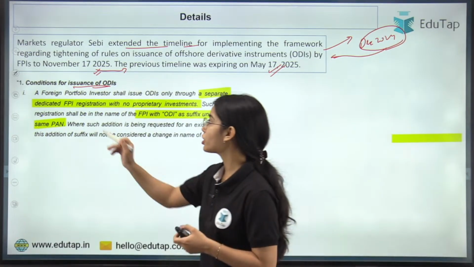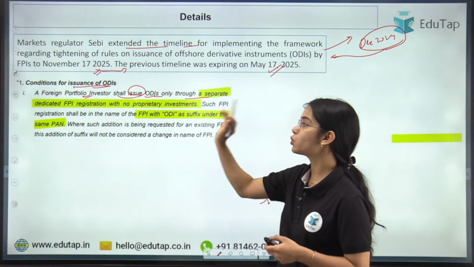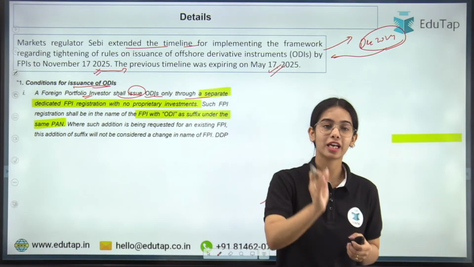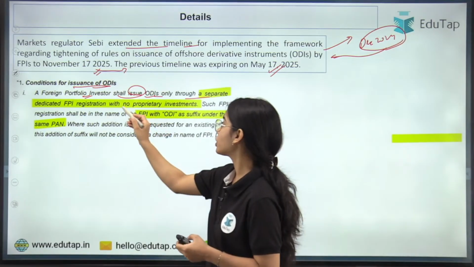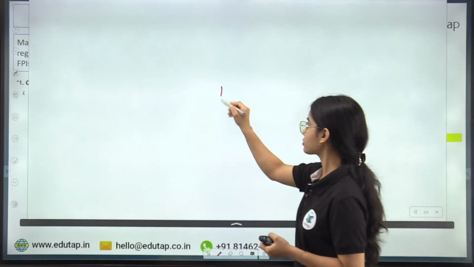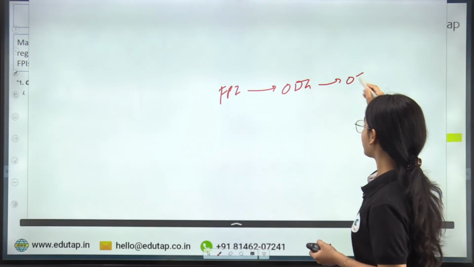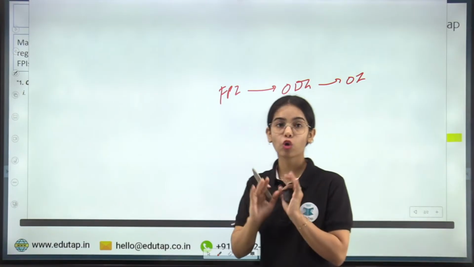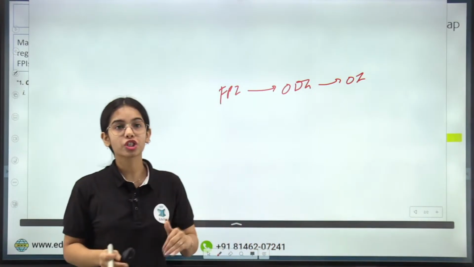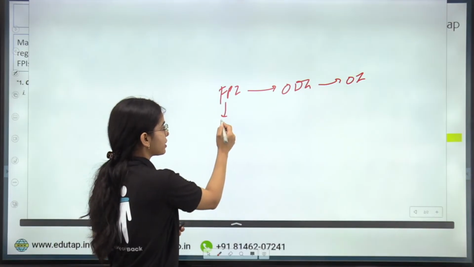That means a foreign portfolio investor shall issue the offshore derivative instruments only through a separate dedicated FPI registration with no proprietary investment. That means if the FPI wants to issue the ODIs to the offshore investors, the FPI cannot do it through its original entity.